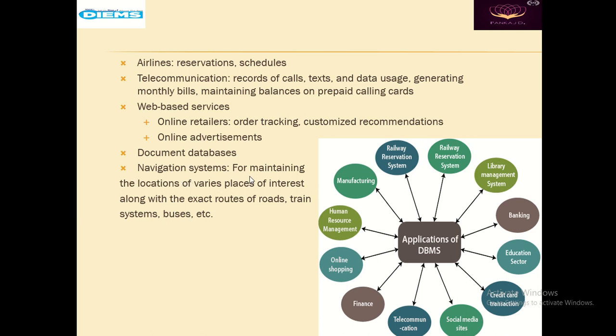also there. Navigation system for maintaining the location of various places of interest along with the exact routes of roads, train systems and buses. For example, in navigation systems, let us say yesterday I visited Sagar Opticals. So when I come to home, it gives me a message that how was the Sagar Opticals.